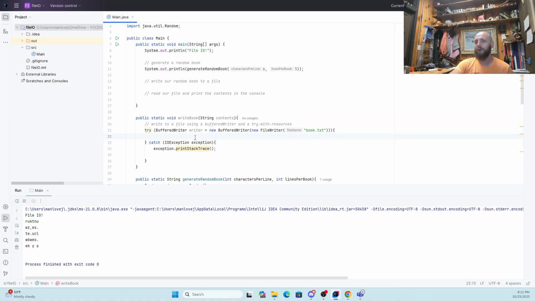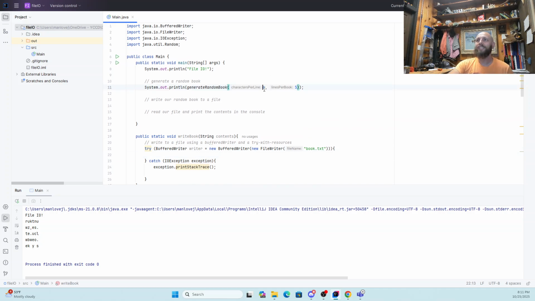We could do it with just a straight writer. It would work. We shouldn't do it with a straight writer because it'll take forever. In this case, with our 6-character, 5-line book, that's 30 total characters. Well, okay, it's a bit more. It's 36 total characters because there's a carriage return at the end of each one. But it's 36 characters. It's going to be written instantaneously whether we do it with a writer or not, or with a buffered writer or not. But when we're writing a full book, we'll want that buffered writer. It will make a significant improvement. I did a little experiment a couple of minutes ago, and it took fully 2 minutes longer to do this with the regular file writer.